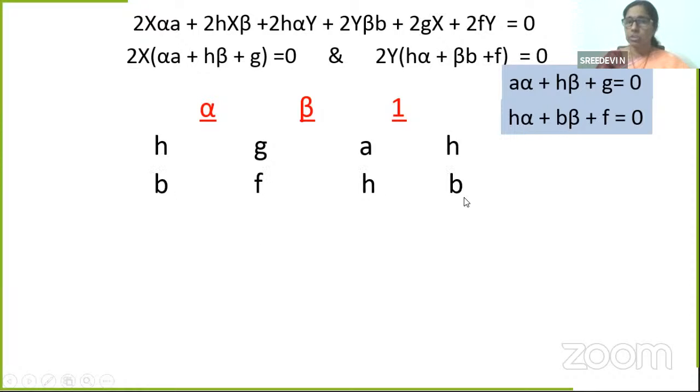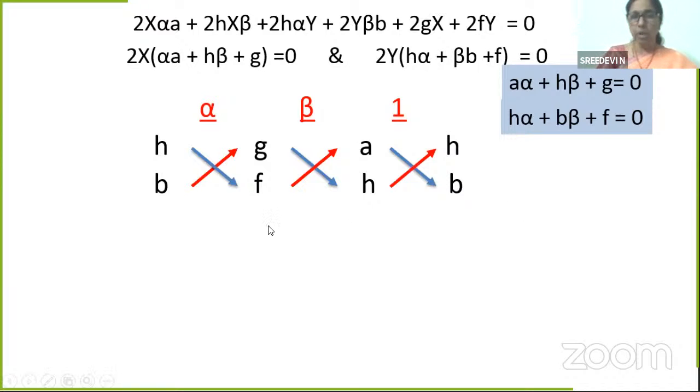B, f, h, b. Now, I am going to do cross multiplication. With blue arrow, I take plus. With the red arrow, I take minus. H into f minus, cross multiplication, isn't it? H into f minus b into g. G into h minus a into f. A into b minus h into h. Let's see how I write it.